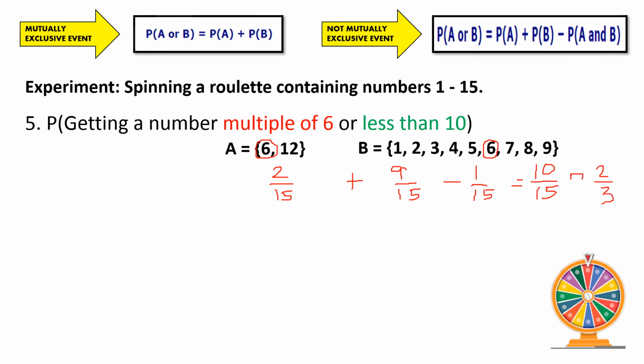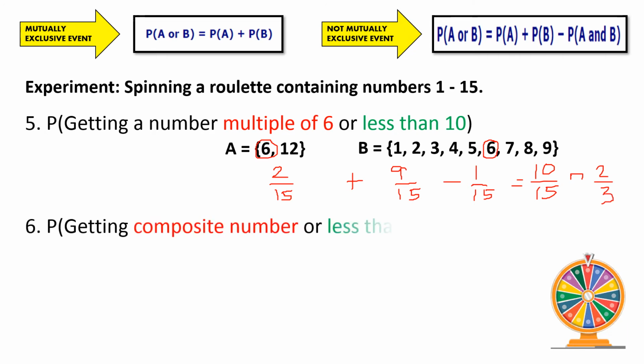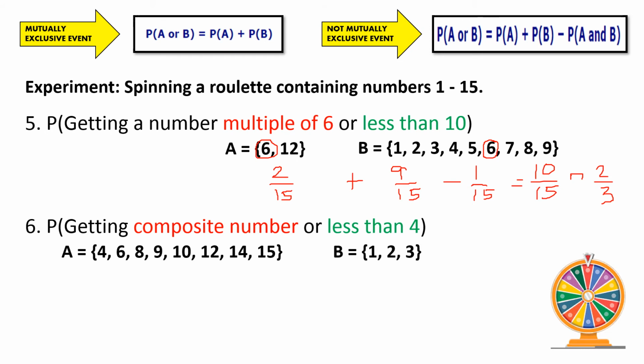Let's have a last example, last probability for this experiment. Probability of getting a composite number or less than 4. Again, composite numbers are numbers that do have more than one possible pair of factors. So therefore, talking about numbers 1 to 15, the composite numbers present are 4, 6, 8, 9, 10, 12, 14, and 15. So they can be factored more than one pair. So for less than 4, those are the numbers 1, 2, and 3.